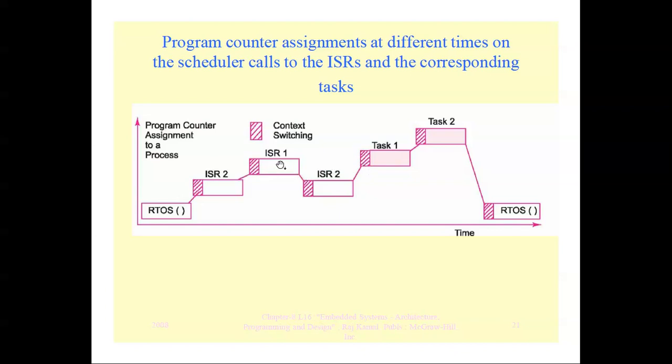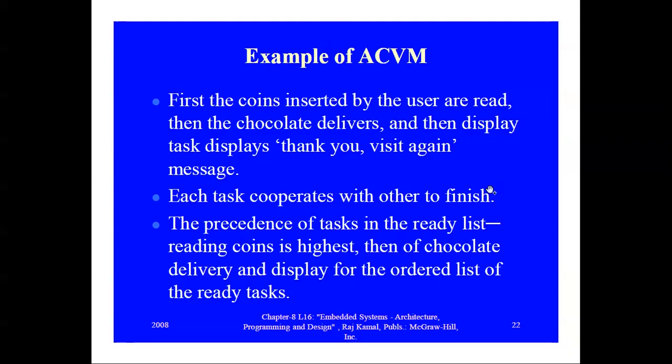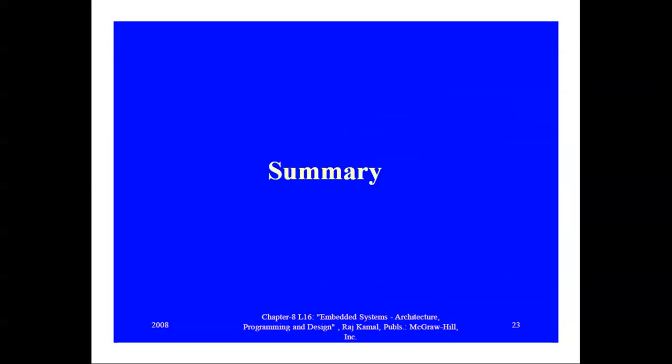That means ISR 1 is initiating task 1. So with ISR 2, we have to begin task 1, then task 2, and it goes like this. So this is an example of the cooperative model.